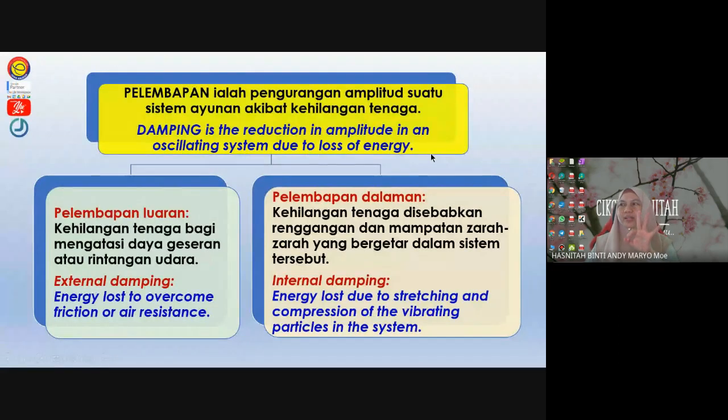Ada 3 keyword dekat sana: reduction in amplitude, oscillating or vibrating system, and the third keyword is loss of energy.